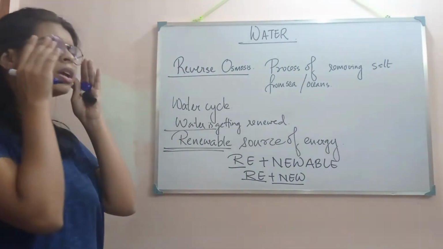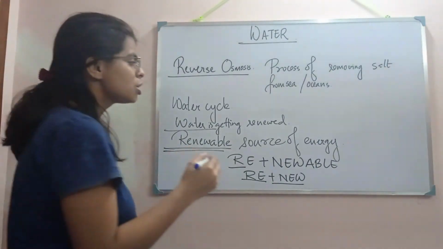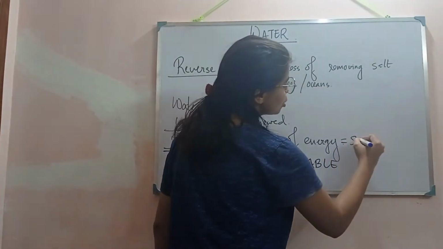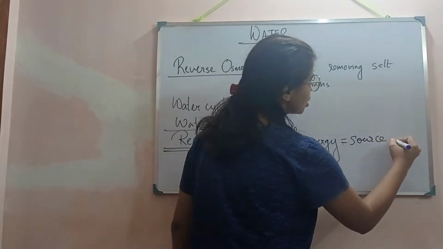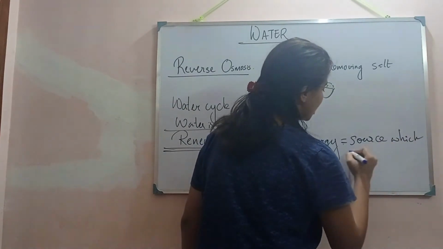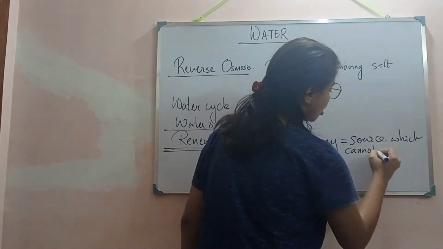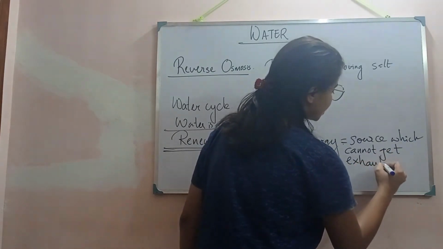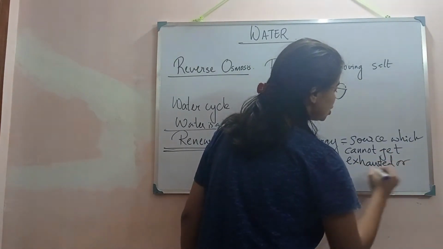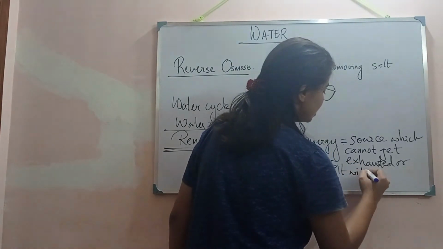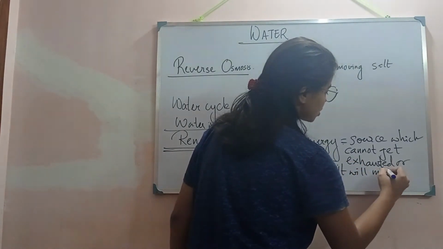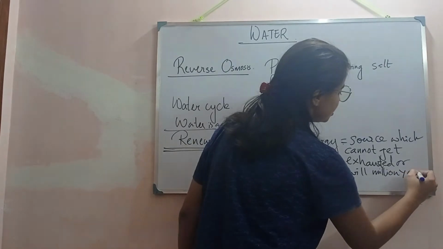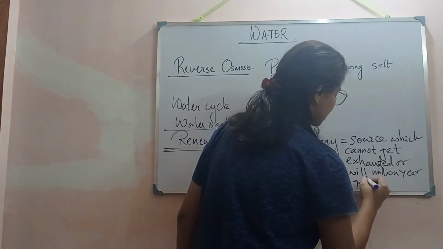And whom should we call renewable sources of energy? The sources which cannot get exhausted, or which will take millions of years to get exhausted.